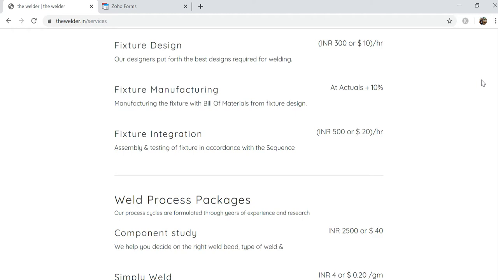Next is fixture integration. Once it's designed and once it's manufactured, they need a proper assembly and a proper testing procedure. All these things are very, very important for any component to be welded. Now, assembly and testing is done with the right SOP and right sequence. This program, of course, will be sacrosanct. This will never change once the SOP is determined. So we charge about 500 rupees or $20 an hour on this.